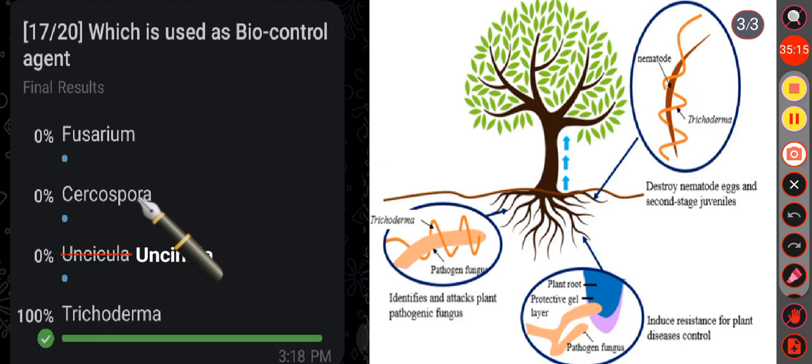Cercospora is a genus of Ascomycetes fungi. Most species of this genus cause plant diseases and form leaf spot. Okay. Then in the option C, that is oncinula. We know oncinula is a pathogenic fungus that causes powdery mildew of grape plant.